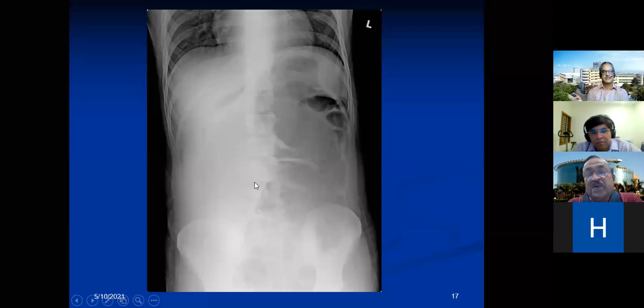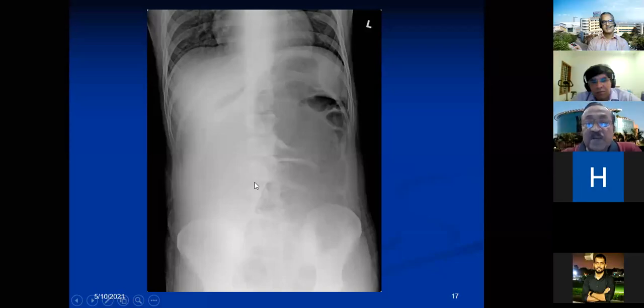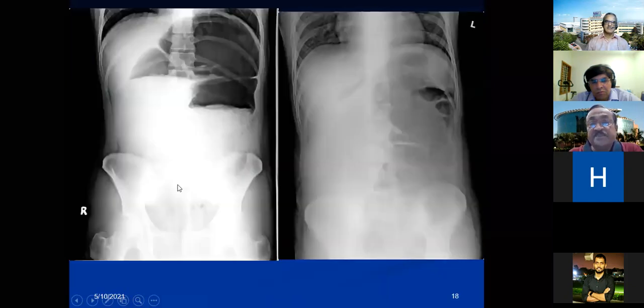And what happened to the small bowel loops, etc.? Are they visible? No, sir. Okay. What about the rectum in the supine position picture? There's hardly anything on this side. There's nothing there. Just to compare.